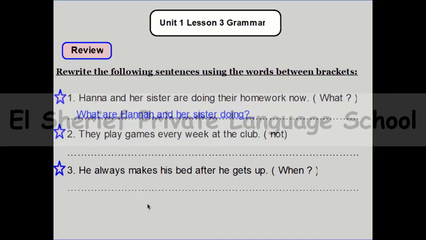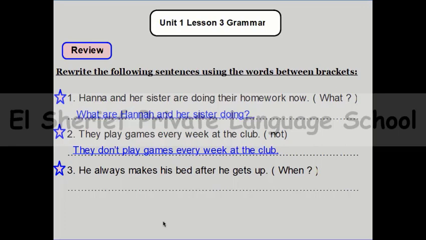Number 2, they play games every week at the club. We need you to use not. So how to make negative in the present simple here? If you want to use not and there is not am, is, or are, so of course you will go for the helping verb do or does. And this is they, so of course we can use do. The answer is they don't play games every week at the club.